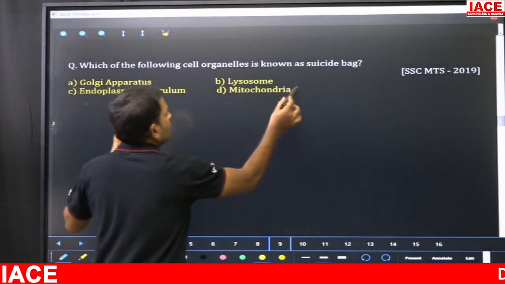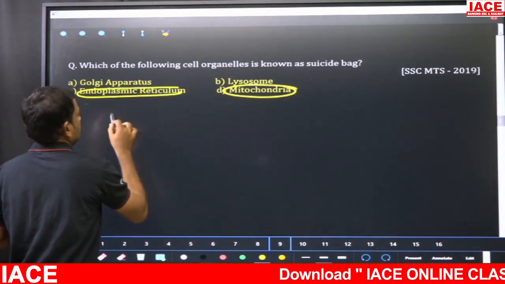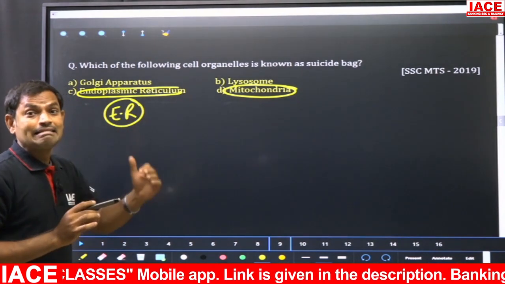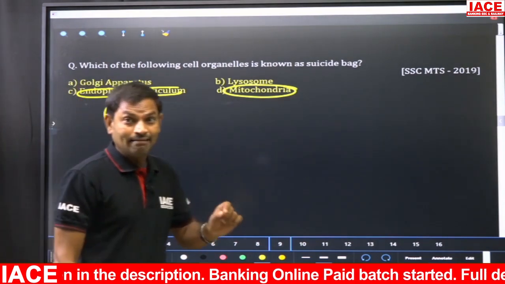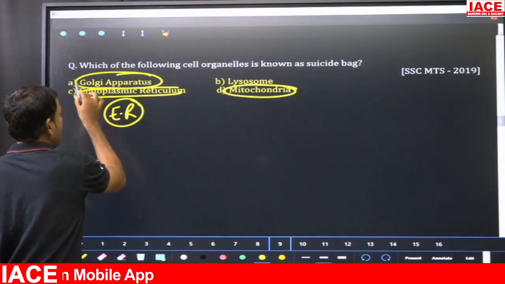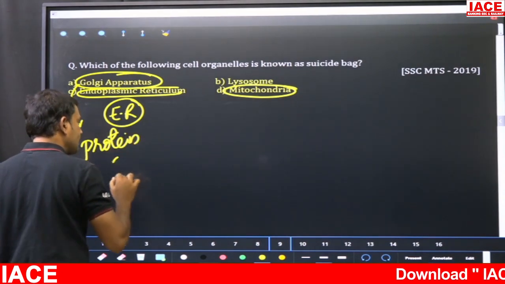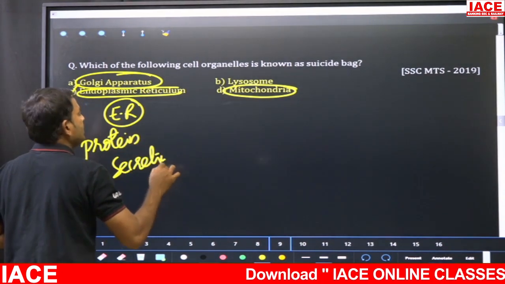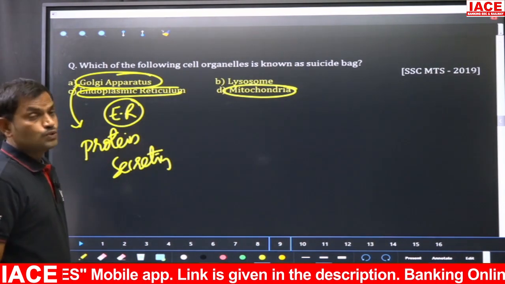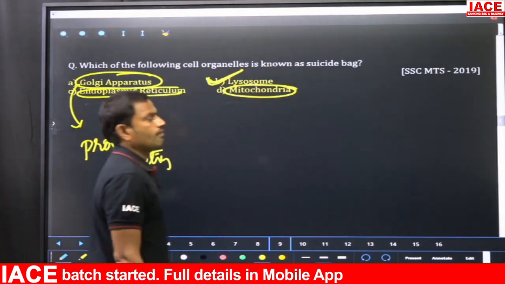Mitochondria is called the powerhouse of the cell. The endoplasmic reticulum is the cell organelle that helps in intracellular transport. Then the Golgi apparatus is the protein secreting cell organelle. So the answer for the question is lysosomes, which are called the suicidal bags of the cell. Option B is the right answer.